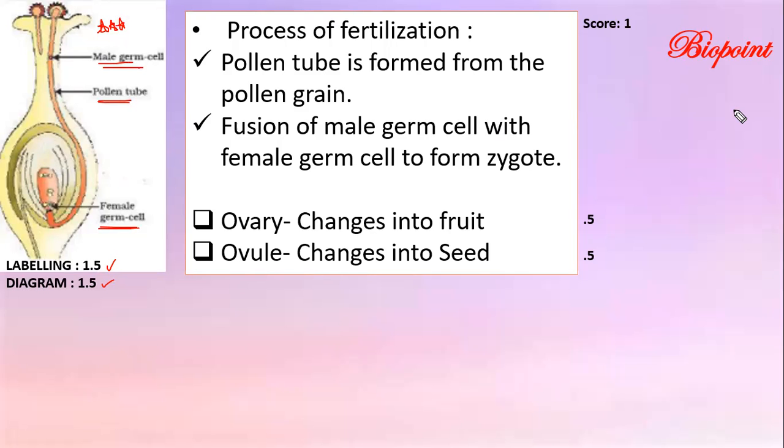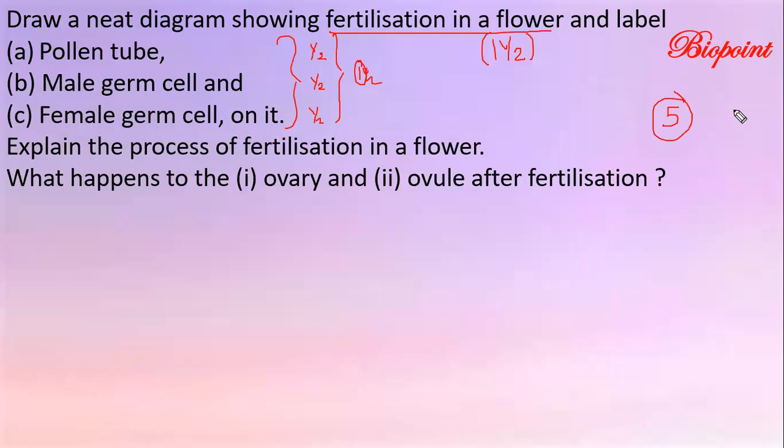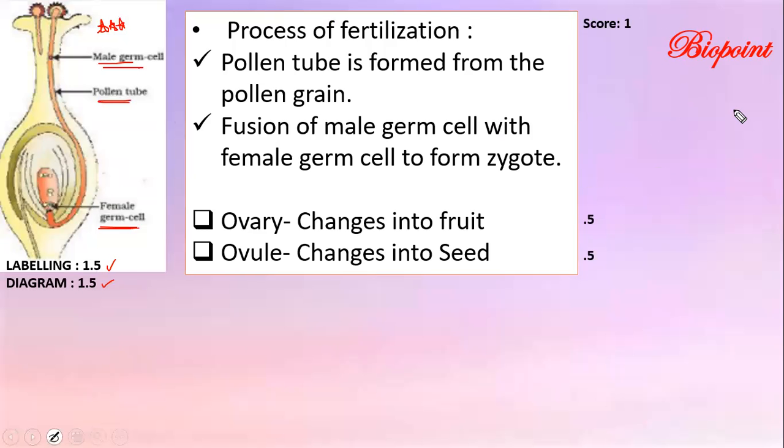And one more thing, they have put letters A, B, C in the diagram. Those who are aiming to score full marks must write the answer in a perfect manner: label A, pollen tube; B, male germ cell; C, female germ cell. There is nothing for us to lose here.